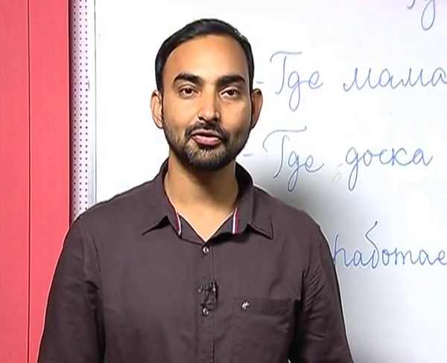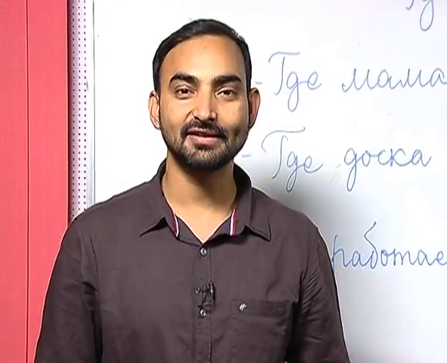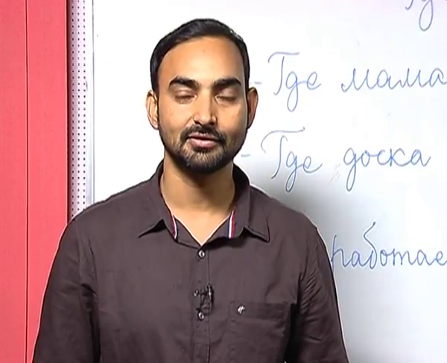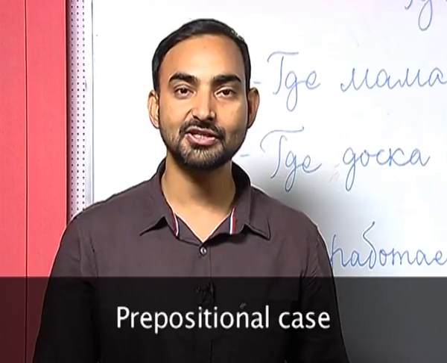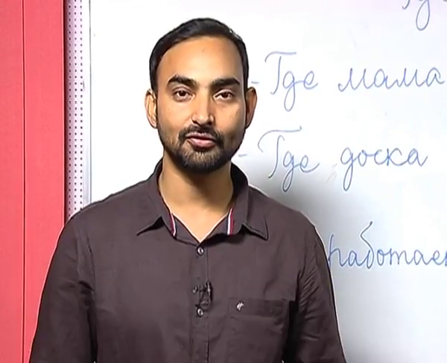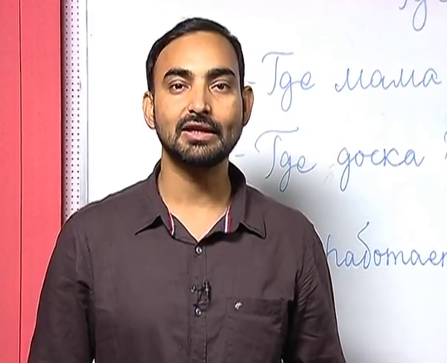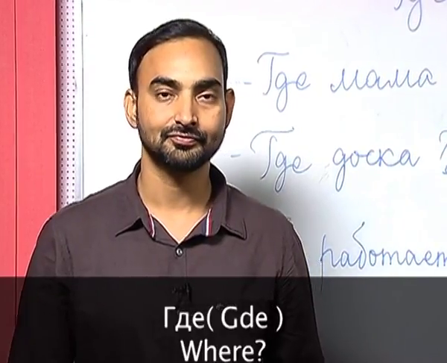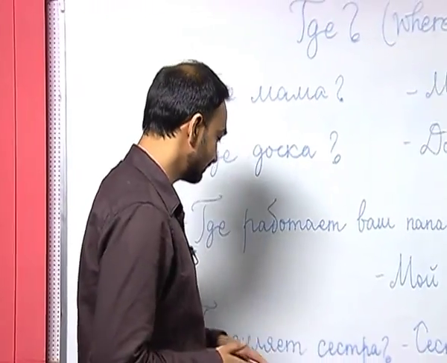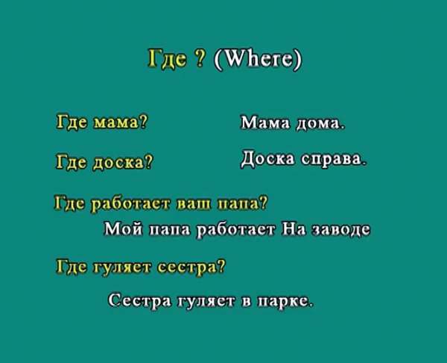I have already introduced the topic, the case system in the Russian language. So, let us start our first case, which is the prepositional case. But before doing so, I would like you to learn a small interrogative word, где. Где is where. I have written a couple of sentences with this interrogative pronoun.